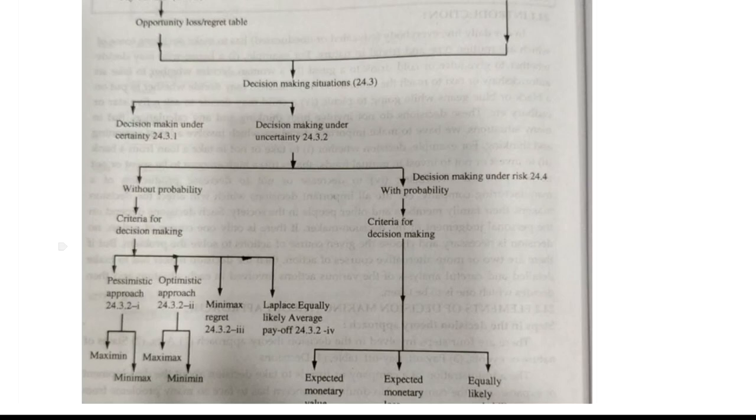And apart from that, we have equally likely average criteria. So under pessimistic approach, we have maximin and minimax. I repeat, it's pessimistic approach I'm talking, maximin and minimax, whereas under optimistic approach we have maximax and minimin.